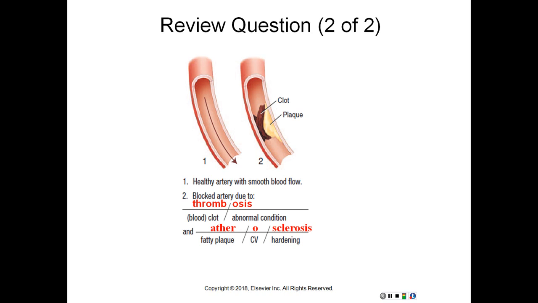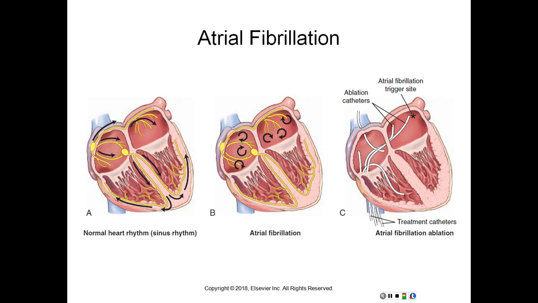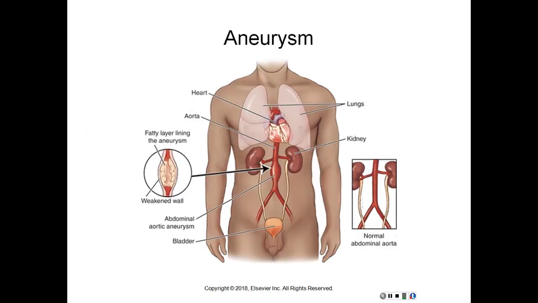So let's look at a few of these things that we just talked about. AFib, or atrial fibrillation. Picture A is just a normal heart rhythm or sinus rhythm. B is AFib, and then C is atrial fibrillation ablation. So here is a picture of an aneurysm.